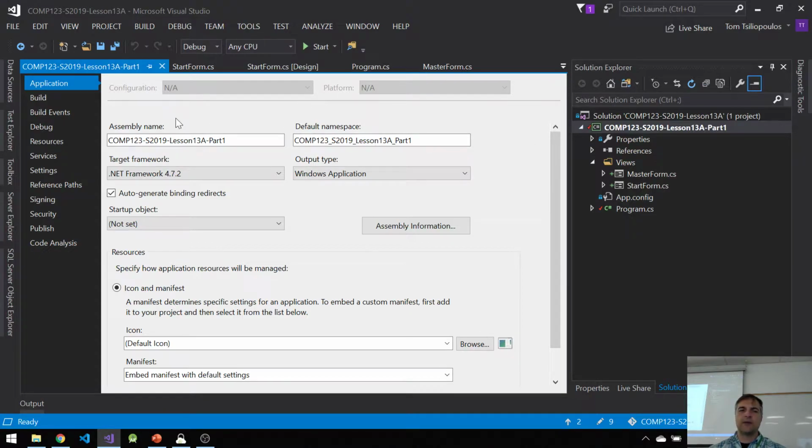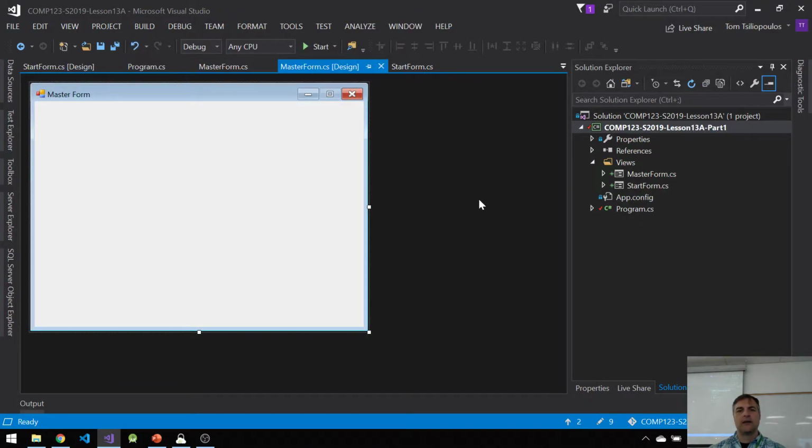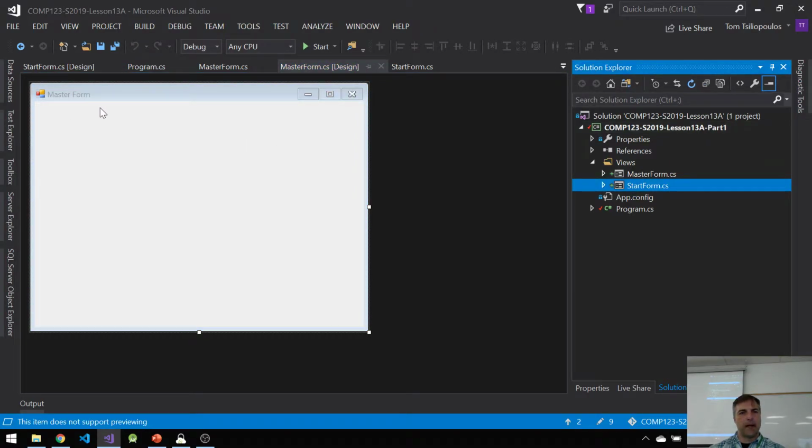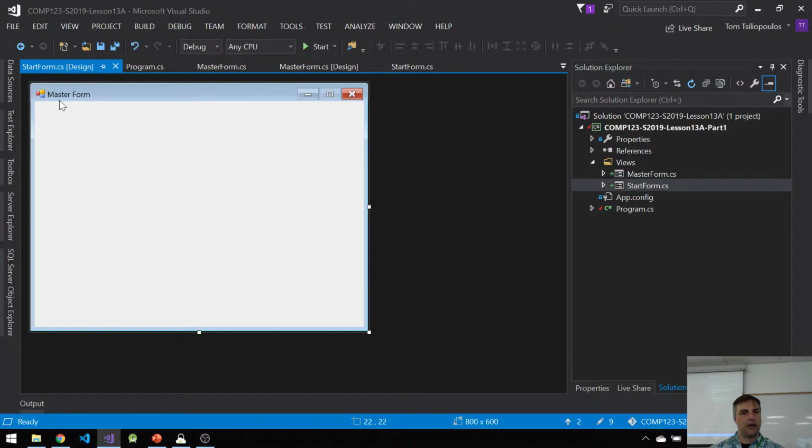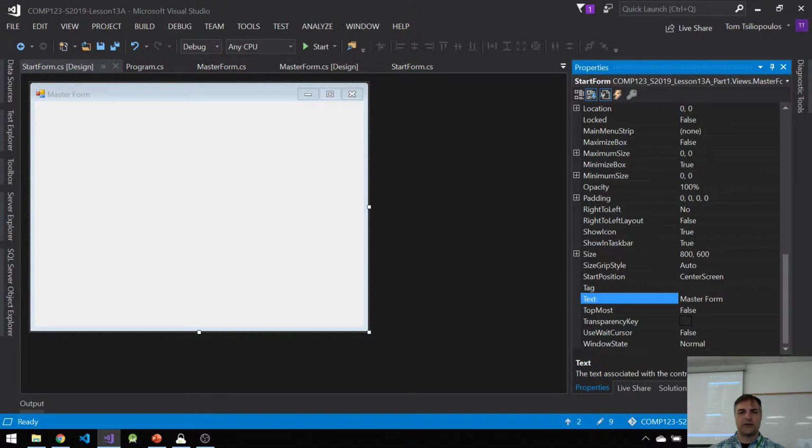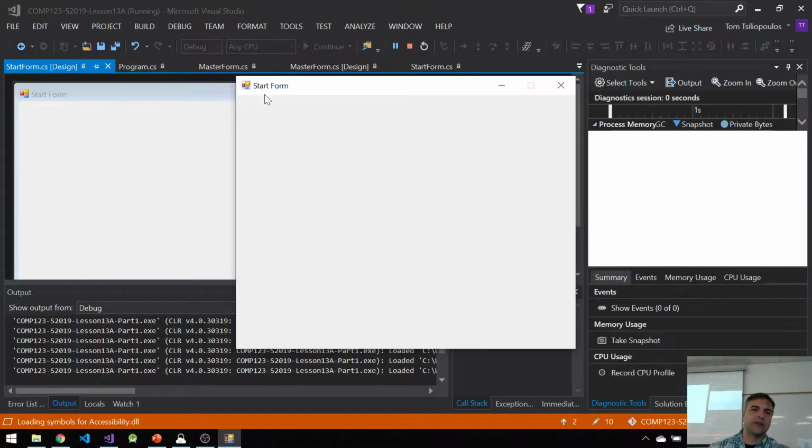Here's something else I want to show you. This is the master form. By the way, the start form by default says master form on the top too. Look, master form. It inherits everything, right? If I want to change the start form so it has different properties, I can go again to properties, go to the bottom, and change the text from master form to start form. You can see that that's going to change, and if I compile and run, everything's good. I get my start form.